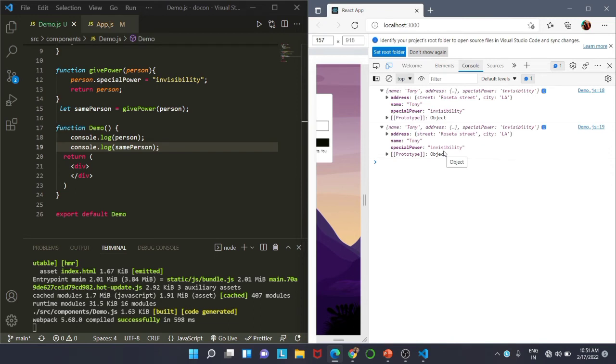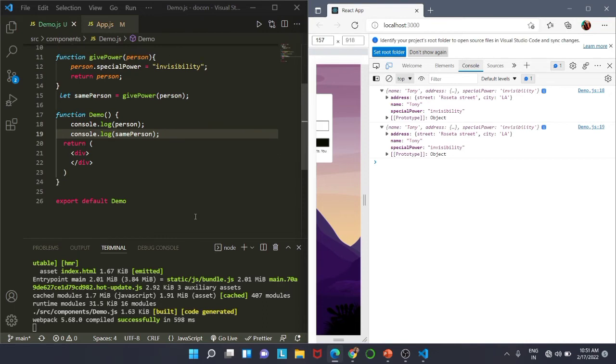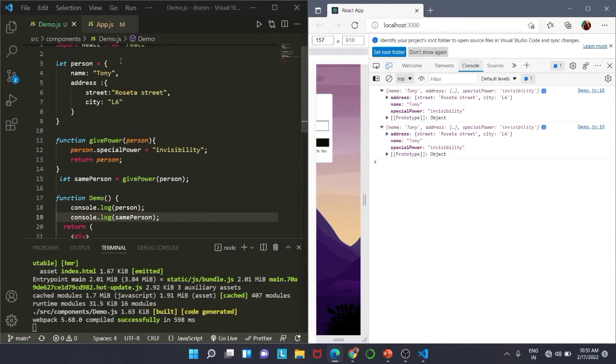So this give power function mutates our person passed into it. So now the thing is that this function give power modified the person that was passed in, and we don't know how the old one looks like because we have no data regarding that. Here the internal of the object have changed, but the object reference has not changed. It's the same object on the outside. From the inside it has some attributes changed inside it.